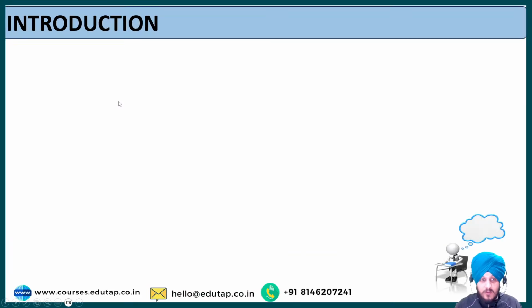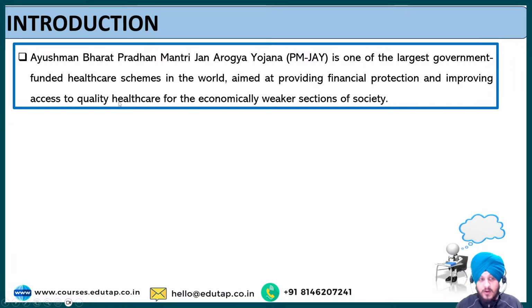So let us talk about the introduction part. A very brief introduction: Ayushman Bharat Pradhan Mantri Jan Arogya Yojana is one of the largest government funded healthcare schemes in the world, aimed at providing financial protection and improving access to quality healthcare for the economically weaker sections of society. And we all know what this scheme is all about. It is basically the largest national publicly funded insurance scheme that provides health insurance to the economically weaker sections of society.